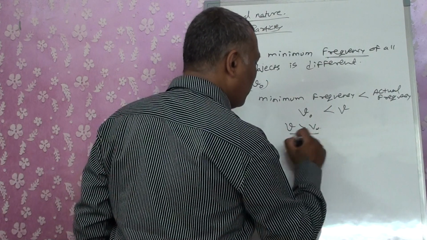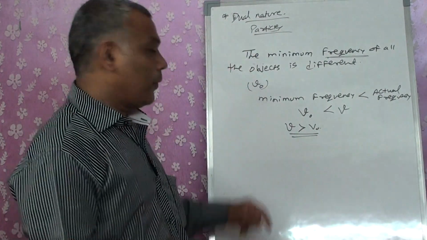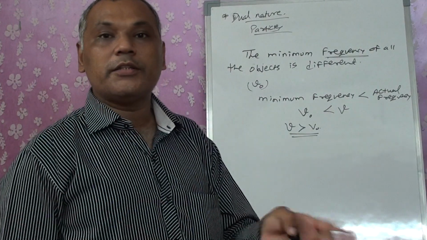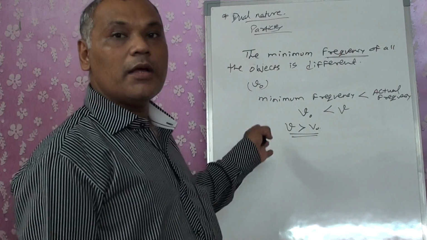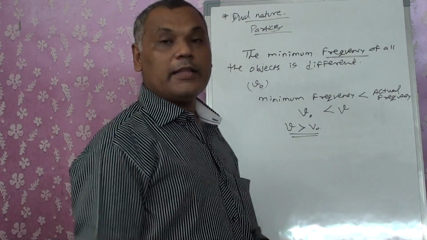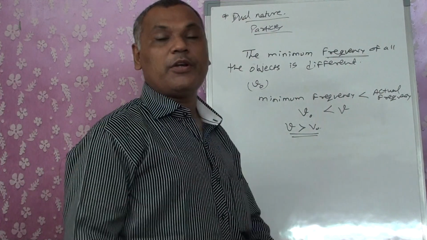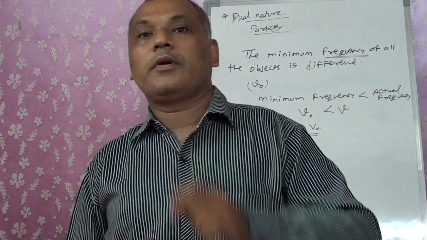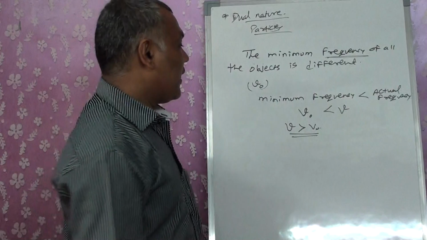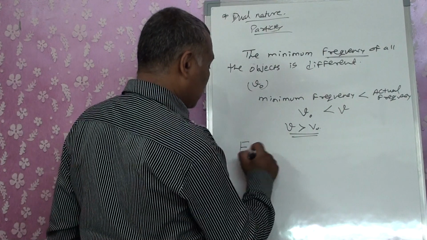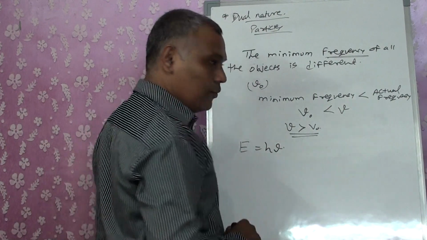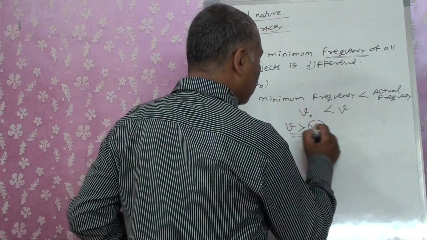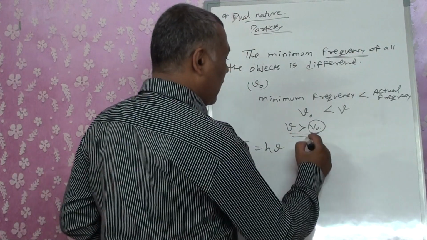or you can say that nu is greater than nu naught. In this condition, the threshold energy is less than the actual energy, so these energies are emitted or given out with a certain amount of kinetic energy. As a result we wrote energy is equal to h nu according to Planck's equation. But when you have nu naught, what will happen?